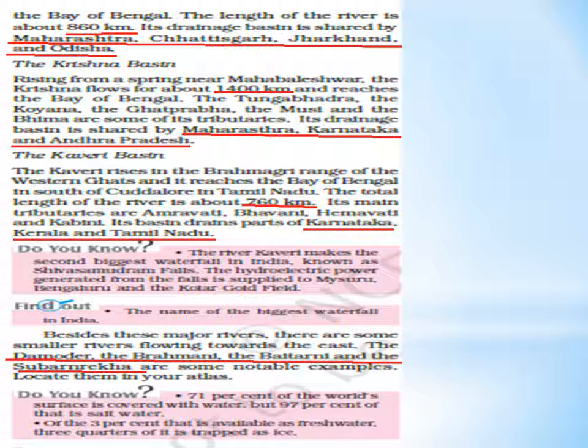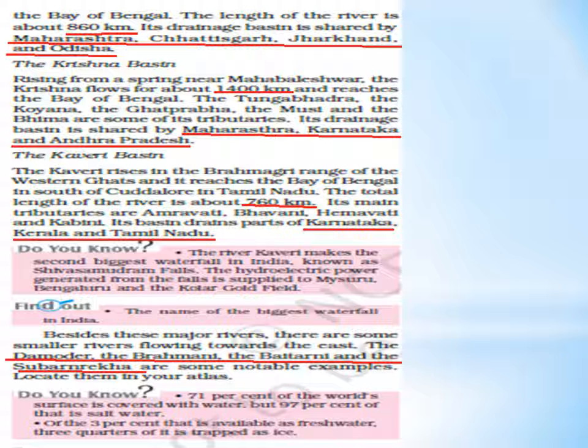It rises from a spring near Mahabaleshwar, and the length of the river is 1400 kilometers. It also reaches the Bay of Bengal. The tributaries of this river are Tungabhadra, Koyna, Ghataprabha, the Musi, and the Bhima. The area it covers is Maharashtra, Karnataka and Andhra Pradesh.